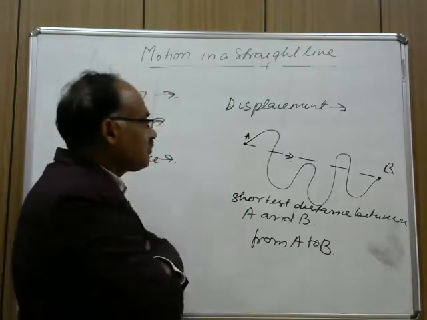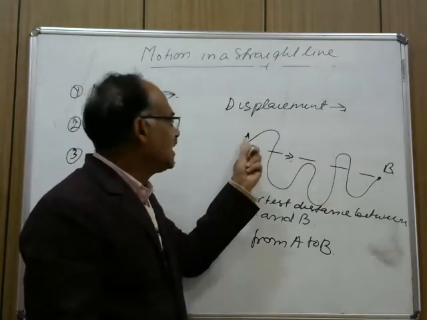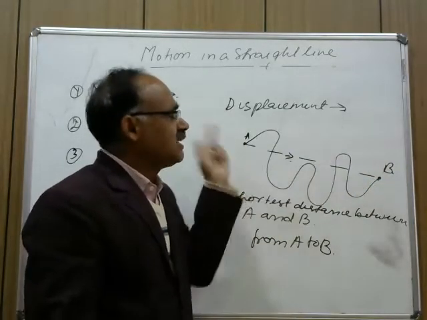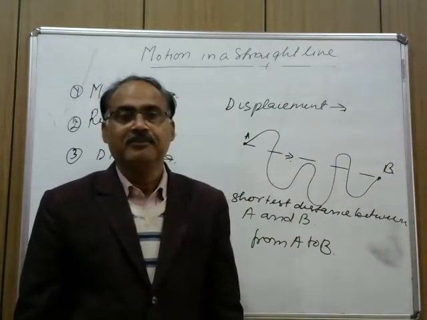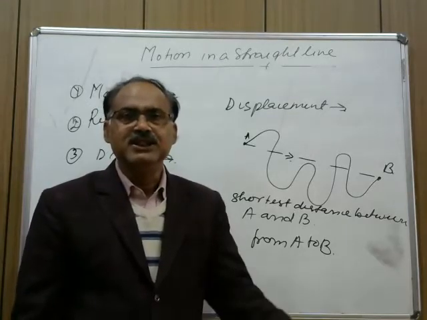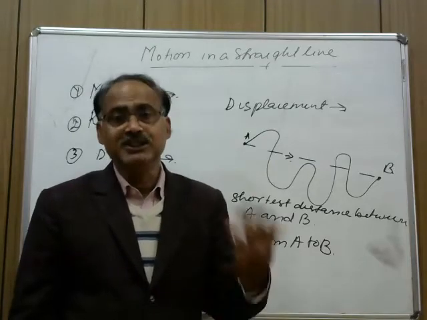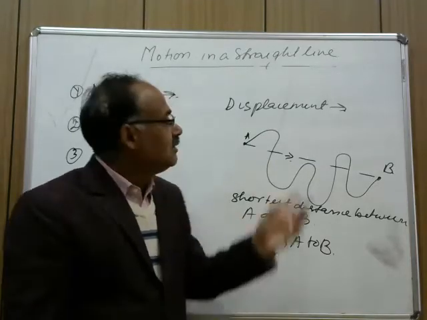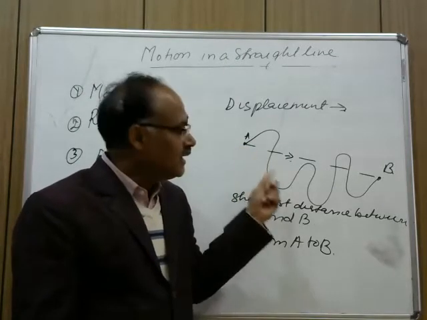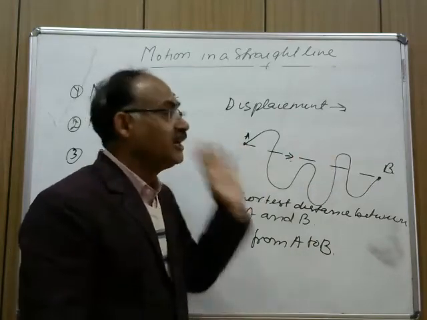Now let us imagine a situation where the body starts from A and after moving along this zigzag path again reaches A. Then what is the displacement? The initial and final points are the same. The shortest distance is 0, because the body is returning back and finally it has reached its initial point.